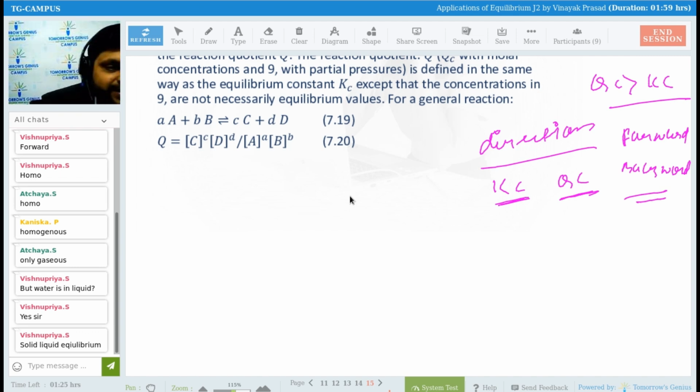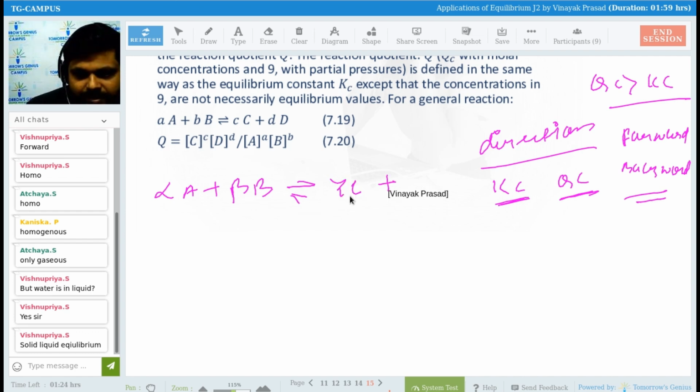But let's suppose another reaction: alpha A plus beta B gives gamma C plus delta D. This is the reaction, right? So if we have to find Kc, I will also show you what the Qc will be.